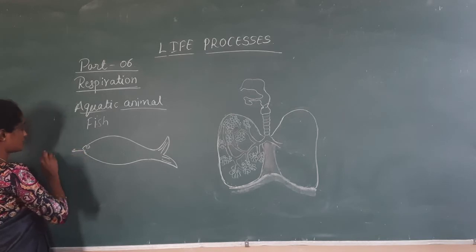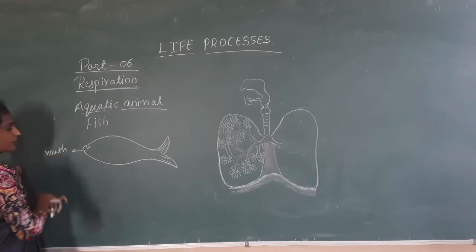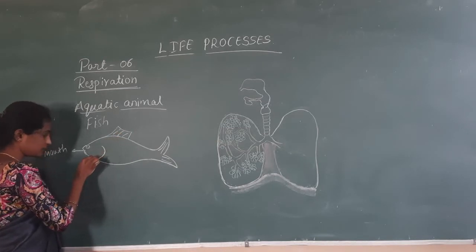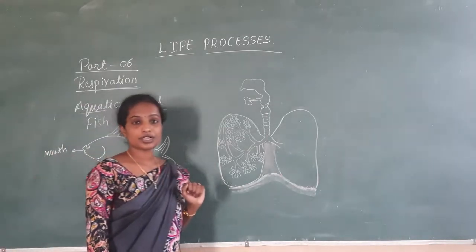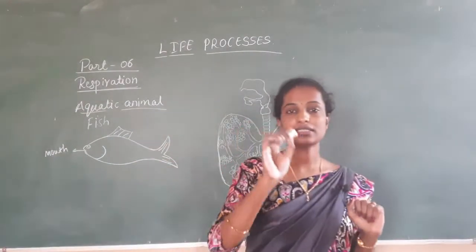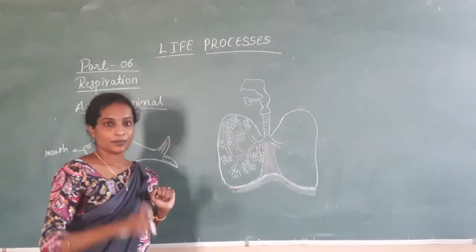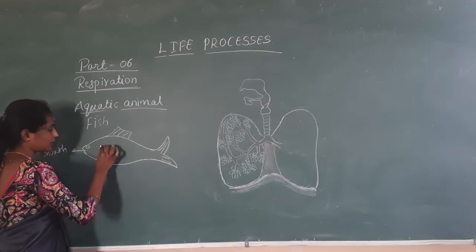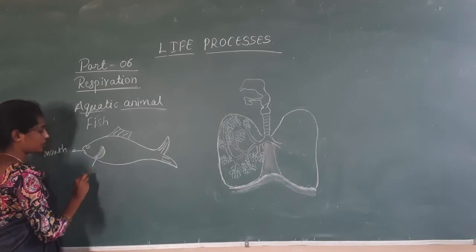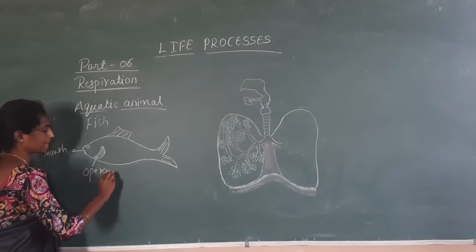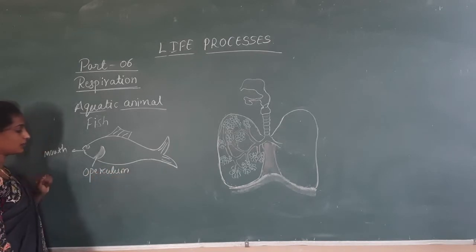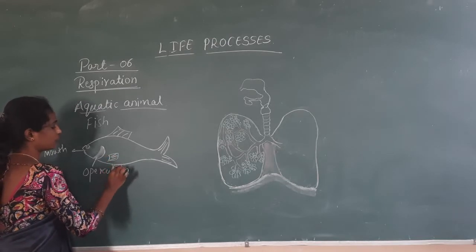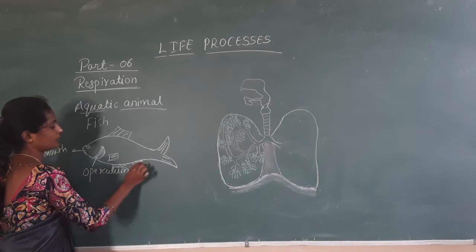This is what we call the mouth region. It has fins, and the respiratory organs which are present in the fish are gills. In case of bony fishes, these gill slits are covered by a structure called the operculum, and the fish has different types of fins: anal fins, pectoral and pelvic fins.